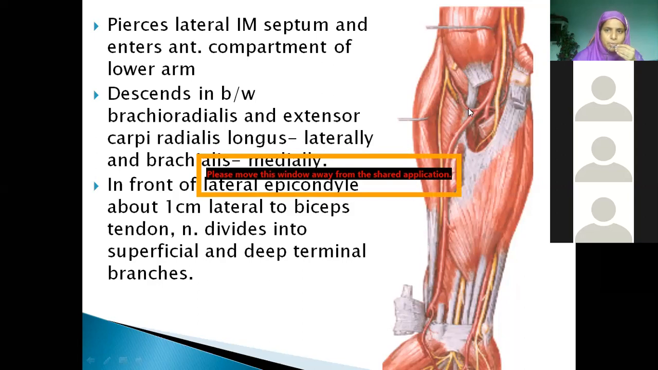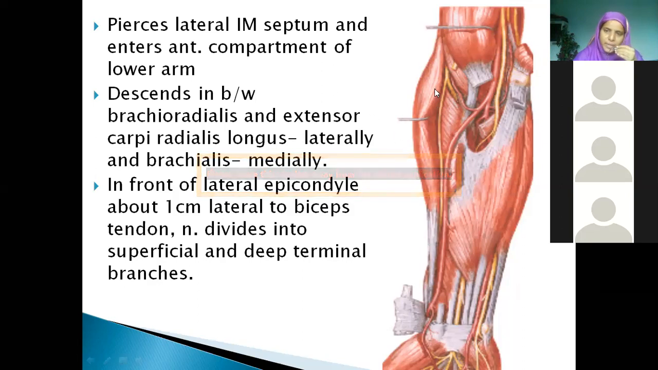Can you name this aponeurosis? Bicipital aponeurosis. Can you name this nerve? Radial nerve. Superficial branch of radial, running below which muscle? Brachialis. Excellent. Very good. So now you can write relations in this way. Think, analyze and study. It becomes easy for you.